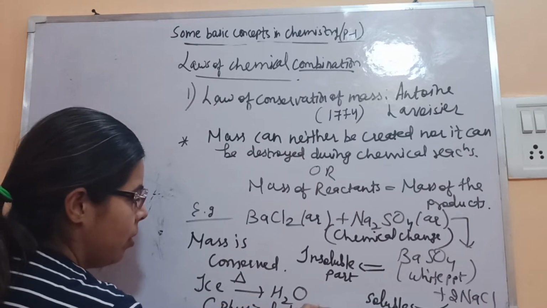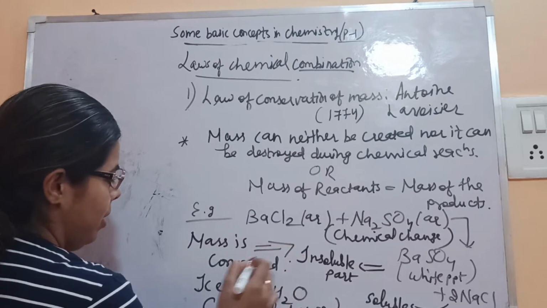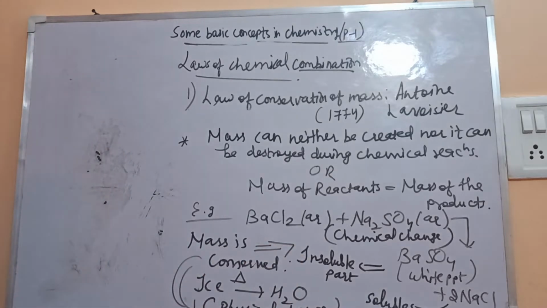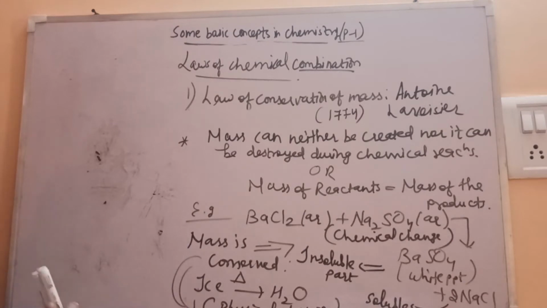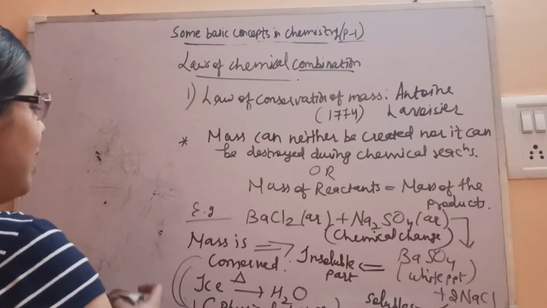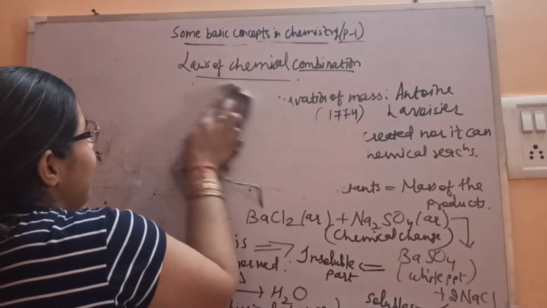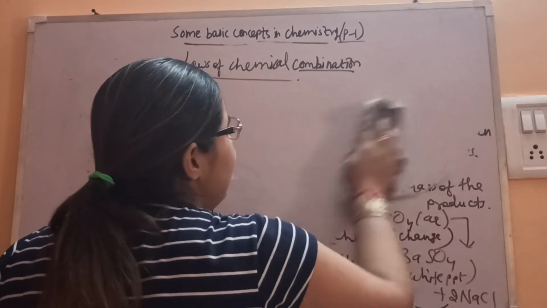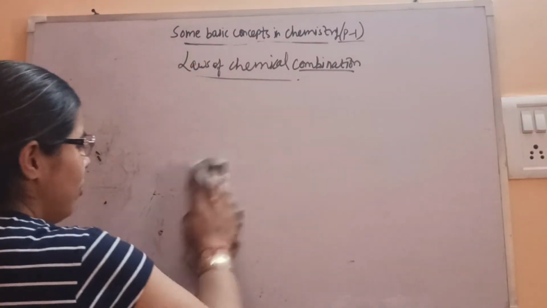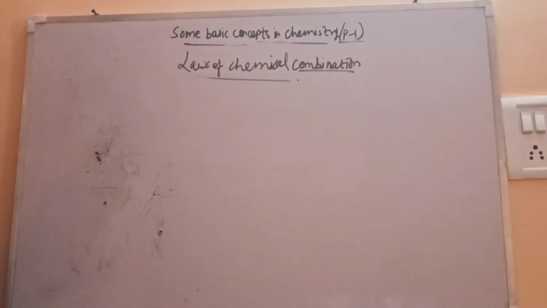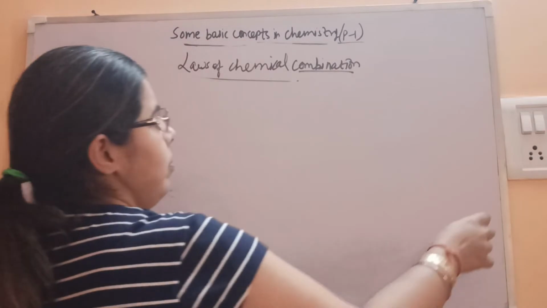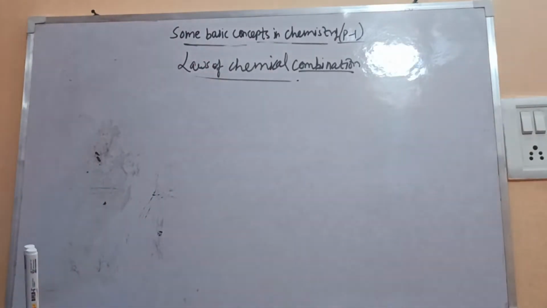Physical change. So the mass is conserved during both the changes. Fine. So this is the meaning of this law. But let's modify this law, because what has been observed is that during nuclear reactions, which take place with the help of fusion and fission processes, mass has been destroyed, or some of the mass of the reactant is getting converted, you can say, changed into energy.